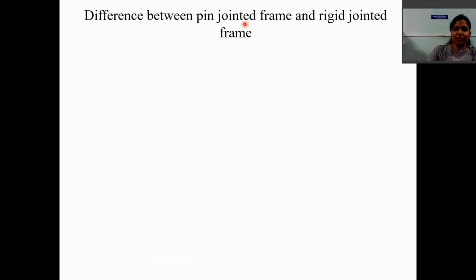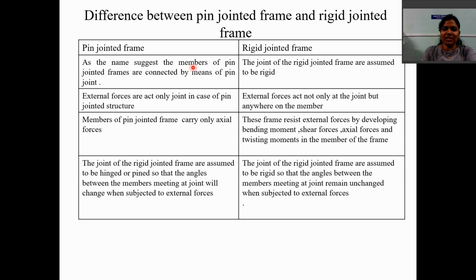So let us first discuss the difference between pin jointed frame and rigid jointed frame. Before going to analysis, you must know the difference properly. A pin jointed frame, as the name suggests, has members connected by means of pin joints, while in a rigid jointed frame, the joints are assumed to be rigid. External forces in a pin jointed frame act at the joints only, but in a rigid jointed frame, they may act anywhere on the member. Pin jointed members carry only axial forces, but rigid jointed frame members resist the forces by developing bending moment, shear forces, axial forces and twisting moment.